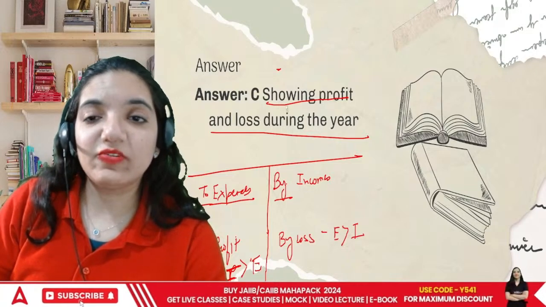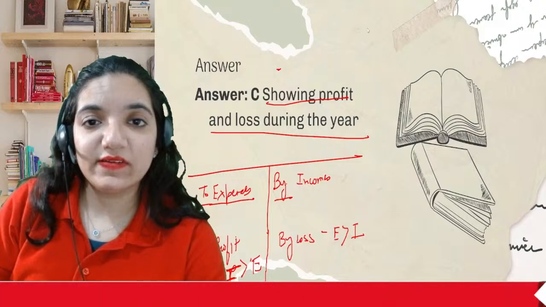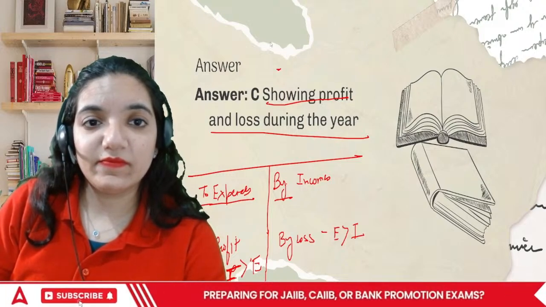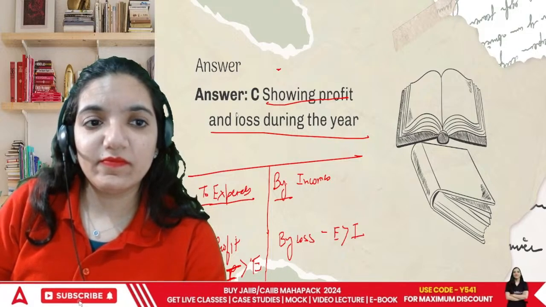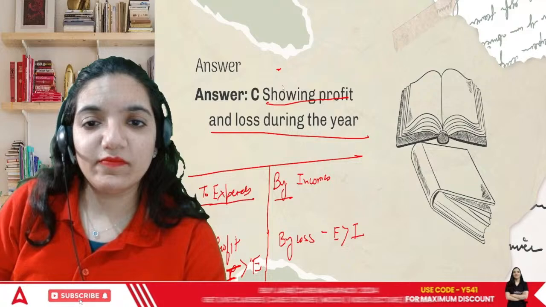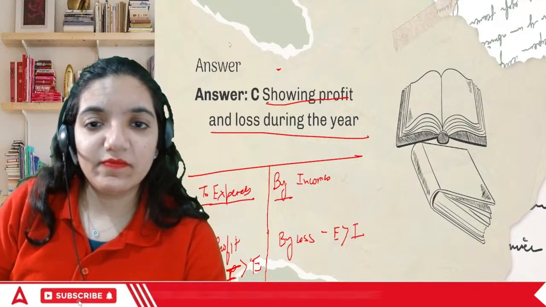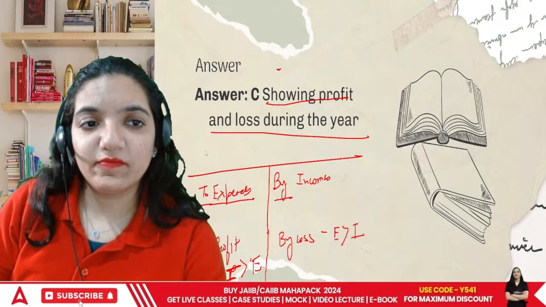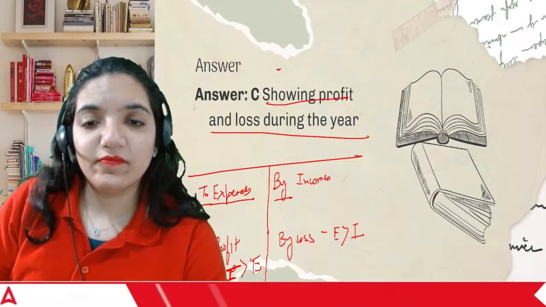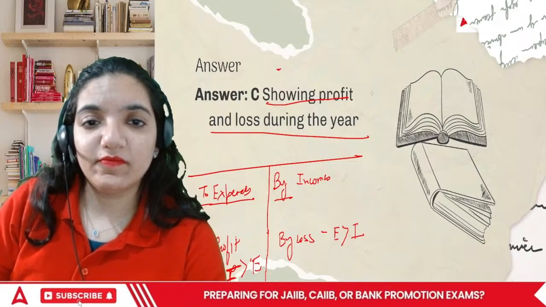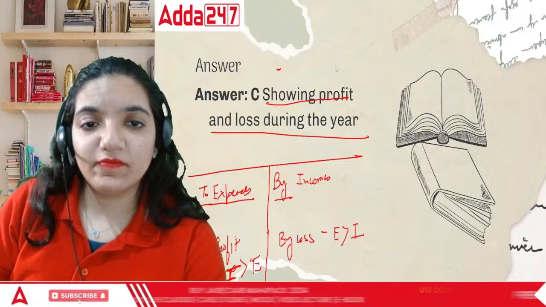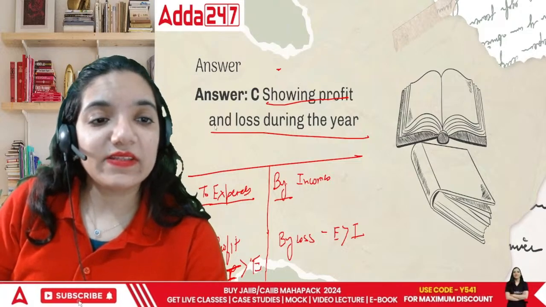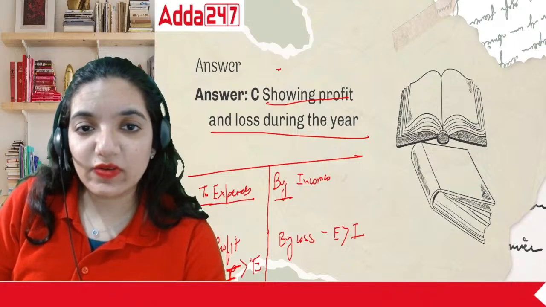Chaliye, now let's talk about the next question. Chaliye, let's continue further.